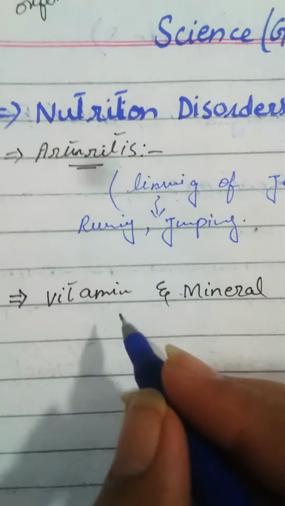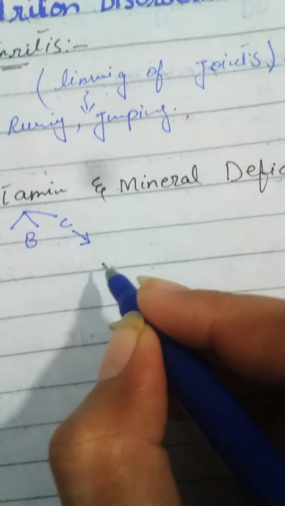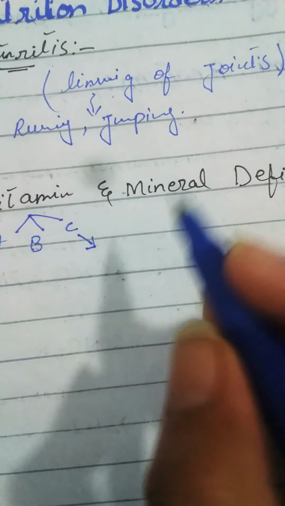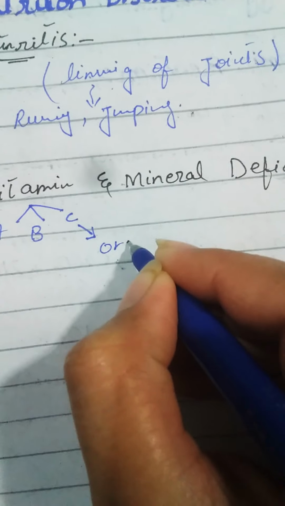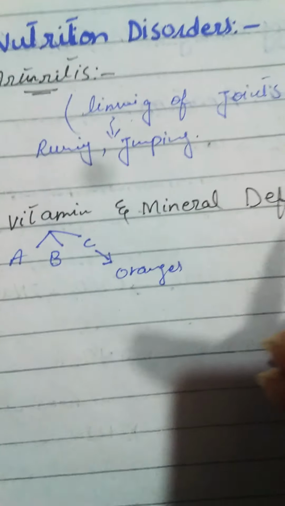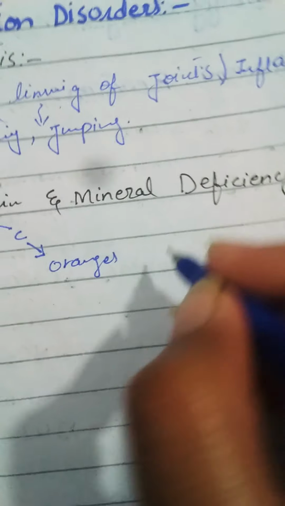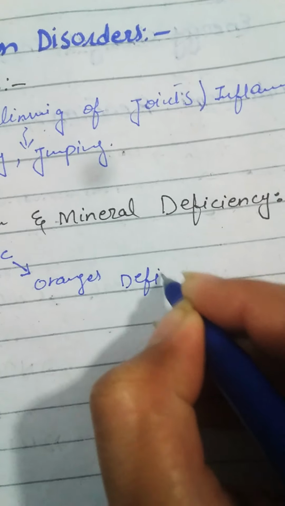Let's come to vitamin C. Vitamin C is found in leafy vegetables such as spinach, and in citrus fruits such as oranges, etc. If we get vitamin C deficiency, what will be the disease caused?